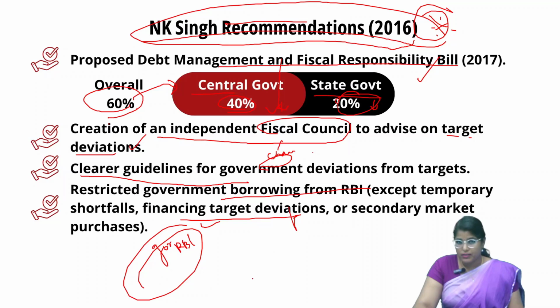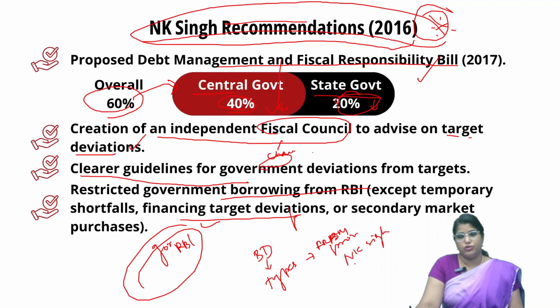In this news article discussion, we saw what a budgetary deficit is and its types. Then we saw the FRBM Act and its provisions, and then the NK Singh recommendations. So with these learned points, we shall move on to the next news article discussion.